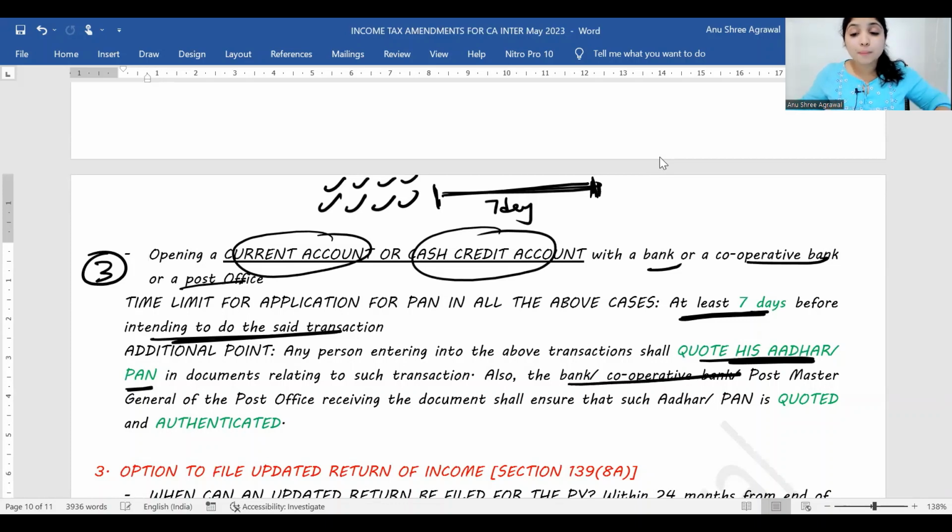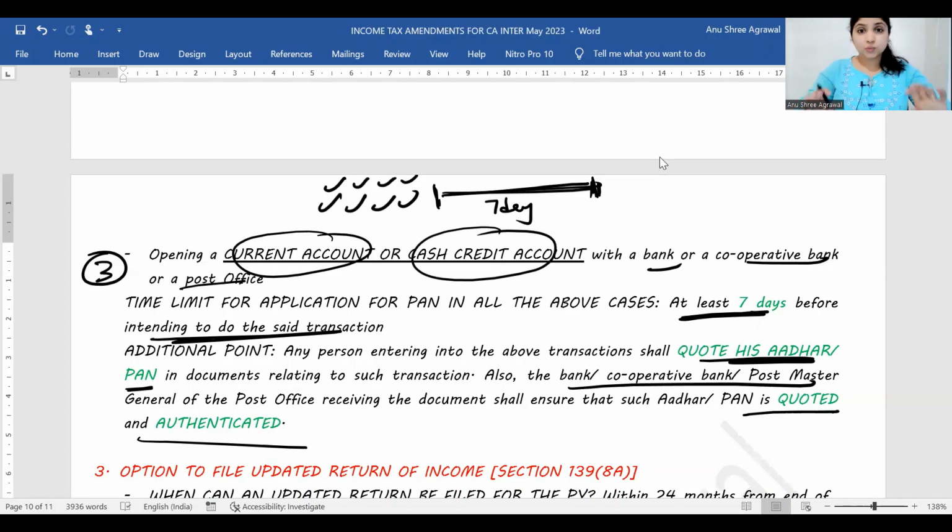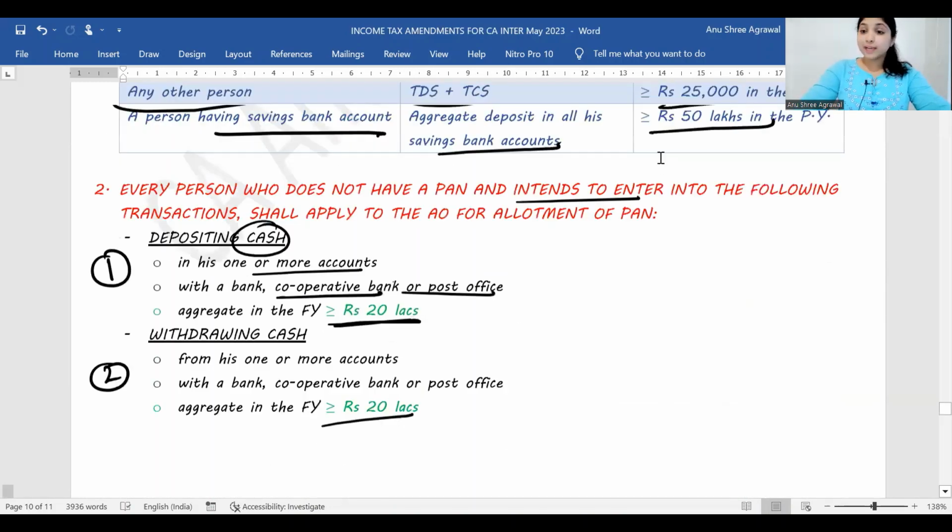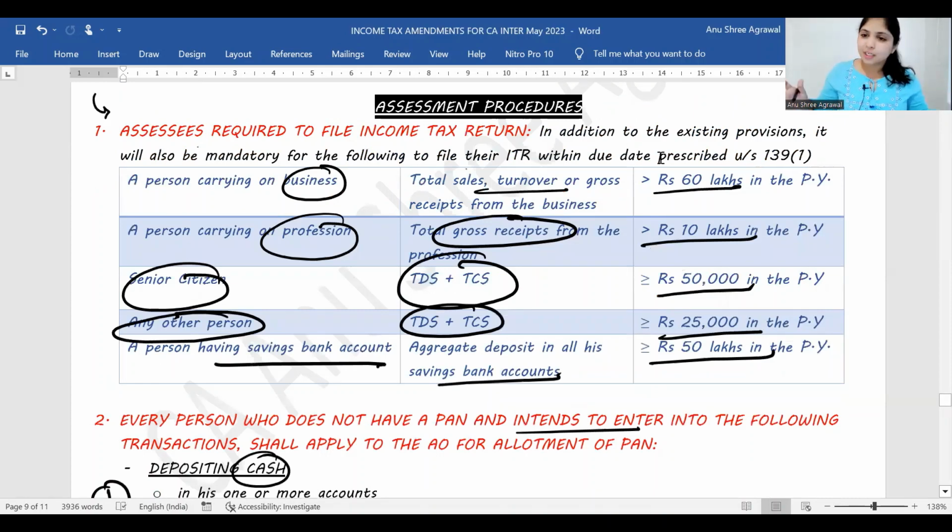The bank, the cooperative bank, and the postmaster of the post office, even he will make sure that on the document you have mentioned your PAN number. He will make sure that it is quoted and authenticated. Simple. So the first amendment spoke about additional few situations where you will have to file your income tax return irrespective of what your income is. In these situations, you will have to file your income tax return.